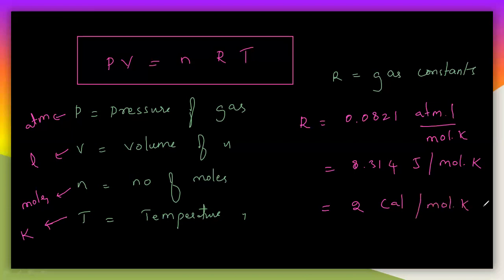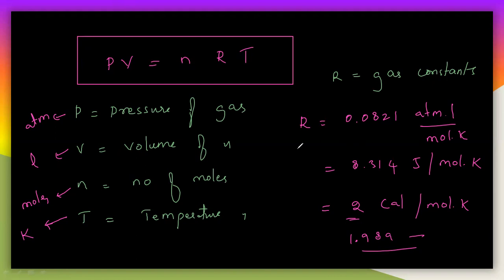So these are the gas constant units also. You have to remember this gas constant value also. In most cases we will use only these three units. If it is calories, then you have to use 2 calories here. Actually, this is not exactly 2 calories. Actually, it is 1.989 or something like this, but it is approximately equal to 2 calories. So 2 calories per mole kelvin, or 8.314 joule per mole kelvin, or 0.0821 atm liters per mole kelvin. This is the value of R.